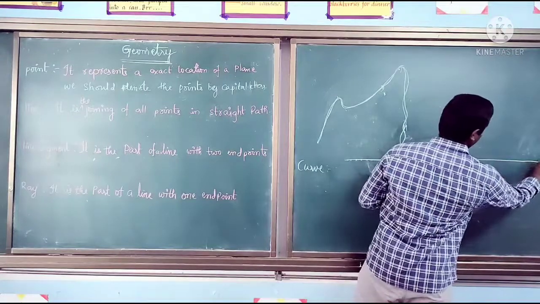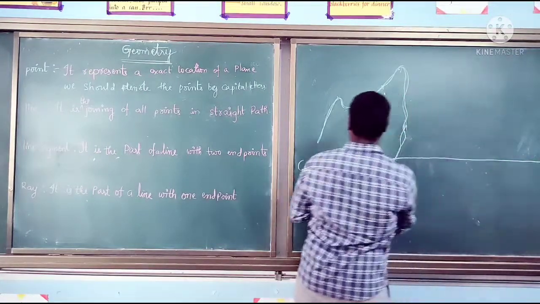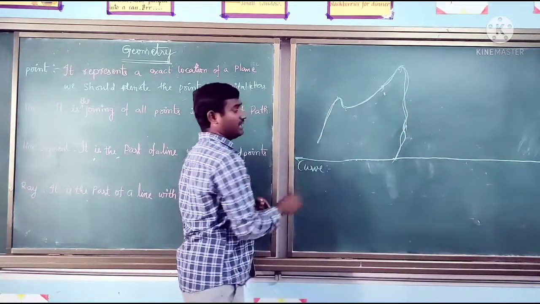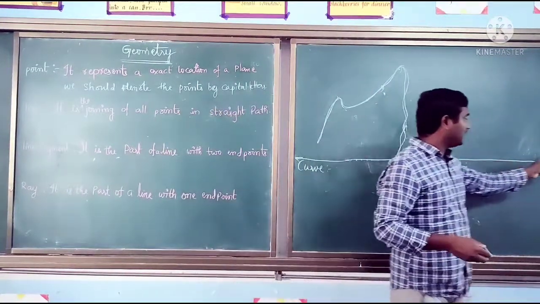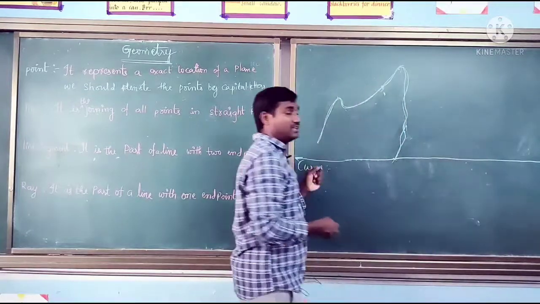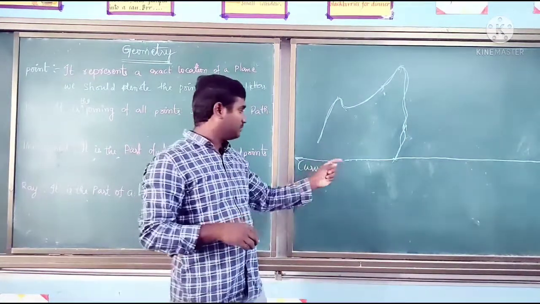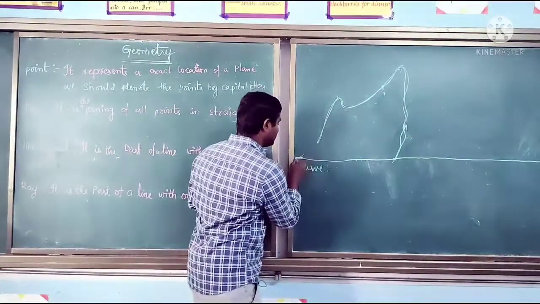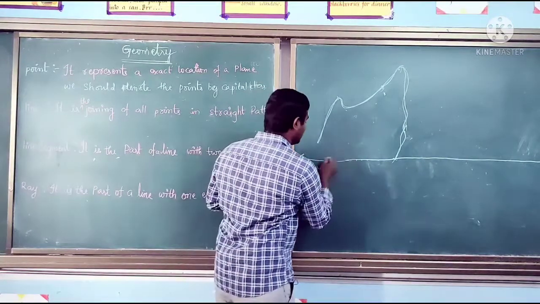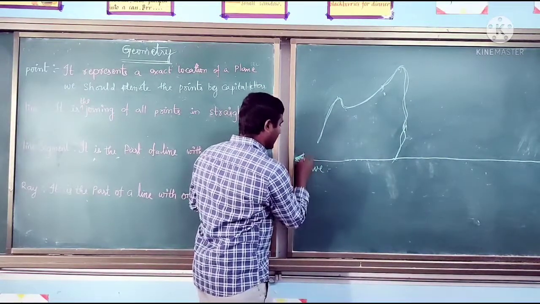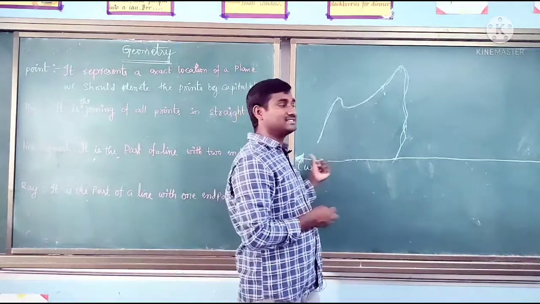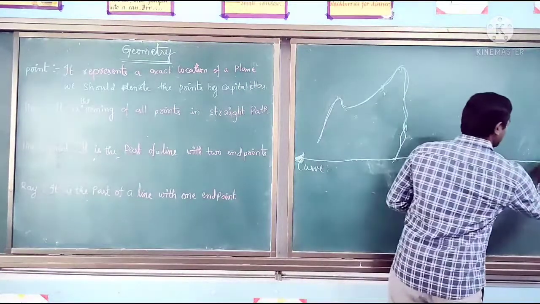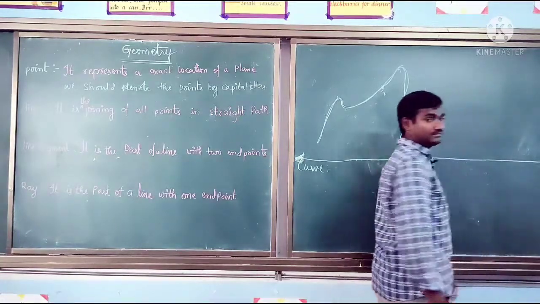If you keep joining, it will go endlessly. A plane consists of infinitely many points. Where is the ending point? We don't know. Here, on the left side also, we don't know the ending point. Both sides will go endlessly, so to represent endlessly I am putting an arrow mark. The arrow mark indicates that it is going endlessly in this direction and endlessly in this direction.